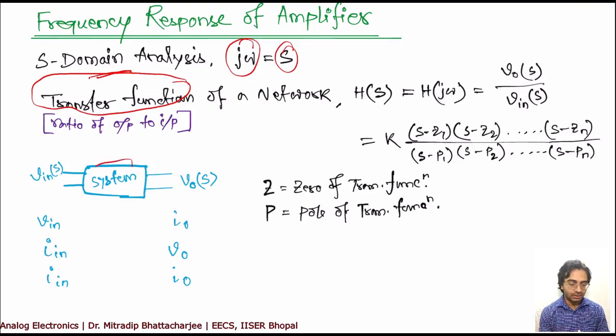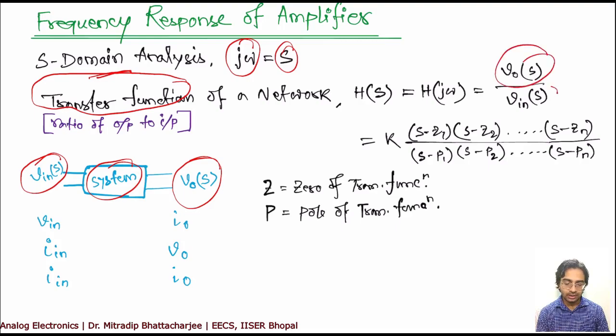If you have a generalized system with an input Vin and output Vo, then your transfer function will be Vo(S) divided by Vin(S). S here is nothing but jω, so in terms of frequency, your H(S) is Vo(S) divided by Vin(S).